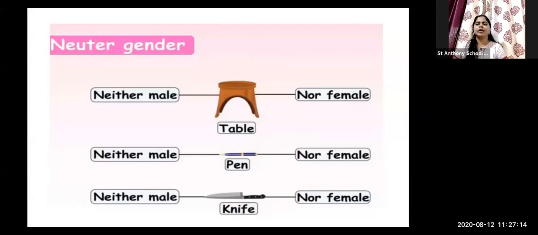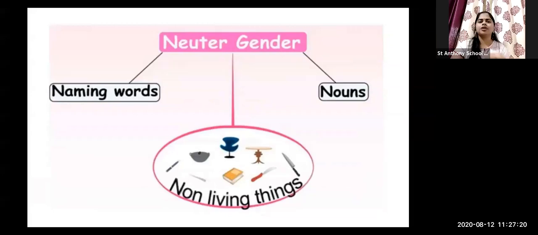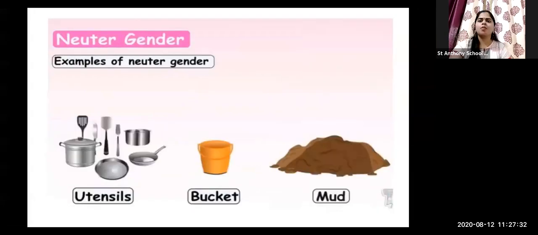Non-living things. Now we will see the examples of neuter gender noun. Neuter gender is a naming word for non-living things. Here are examples of neuter gender noun. Desk, pen, tree. These all are neuter gender nouns. Next is utensil, bucket, mud. These all are neuter gender nouns.